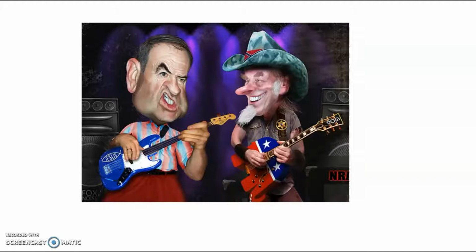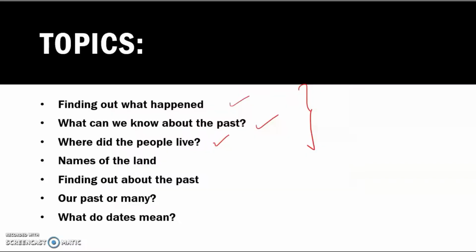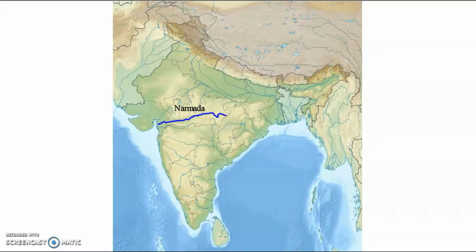Moving on, to know all this, we'll have to study where the people lived. So I need all of you to focus on the map here. The map of India has a very important river that's called Narmada. This river was also known as Reva River. It was also known as Narmada River. It goes in this direction. It flows in this direction.